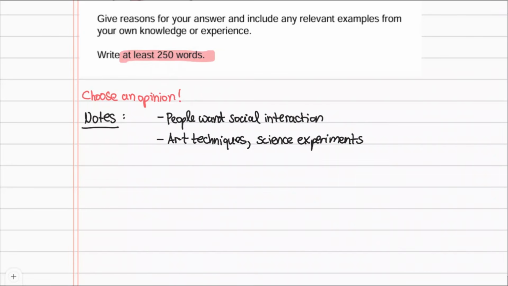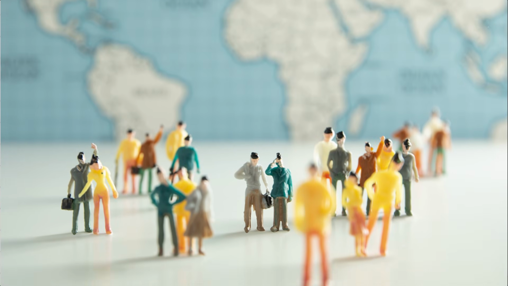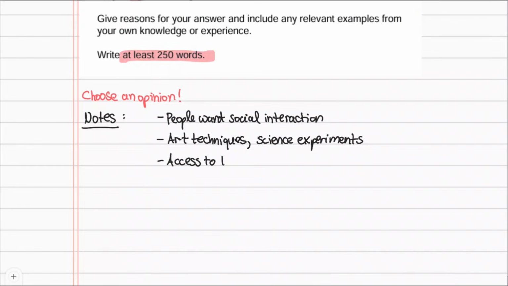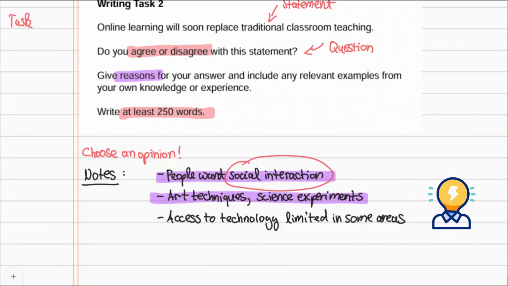For example, we don't know what the future will look like for developing countries or people from underprivileged backgrounds. So I will write access to technology limited in some areas. The first two reasons I wrote in my notes are easiest to write about, so I will pick those. Also, I think social interaction is most important, so I will start with that.